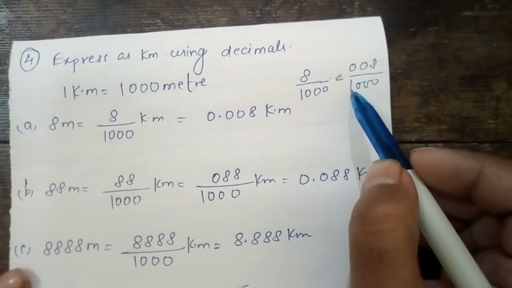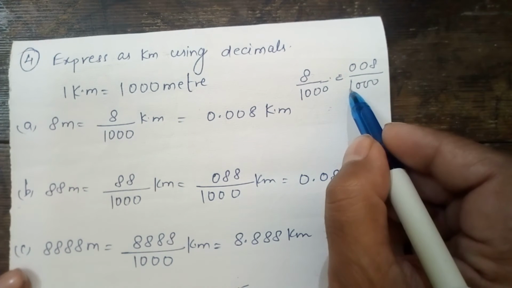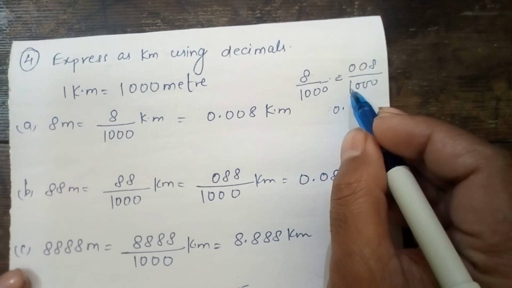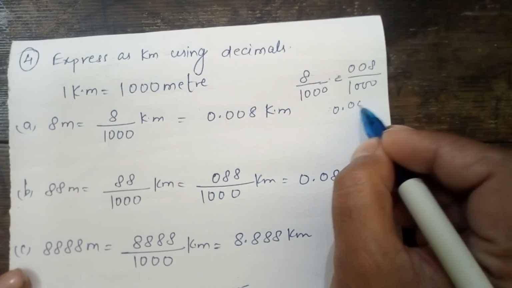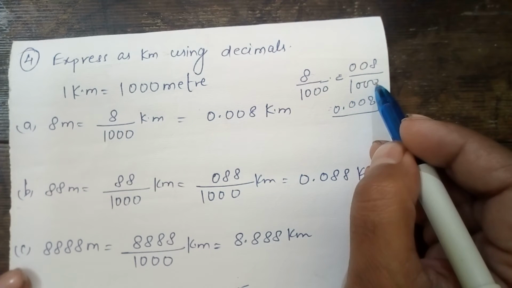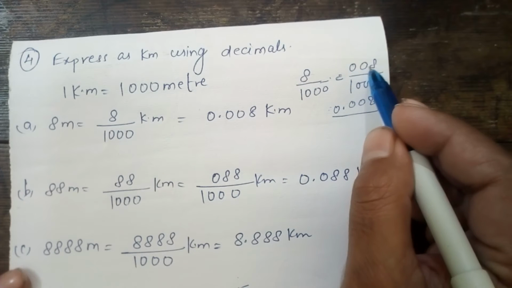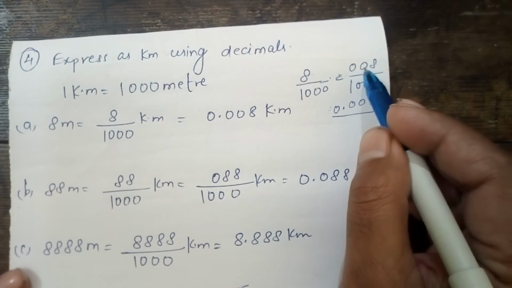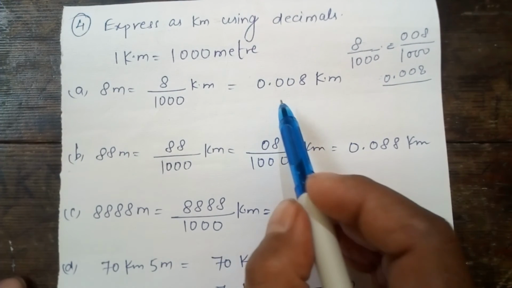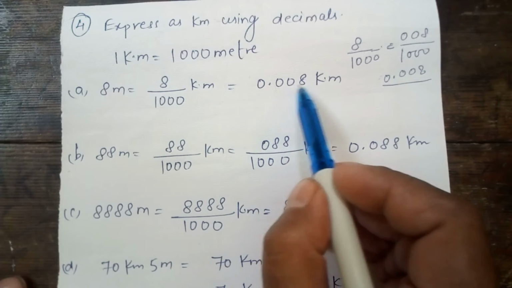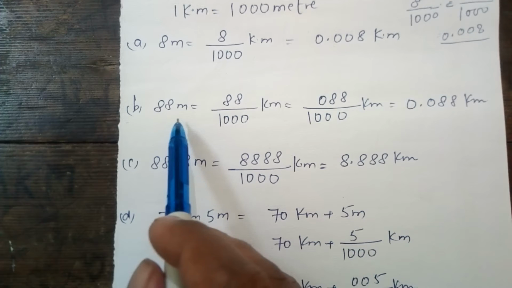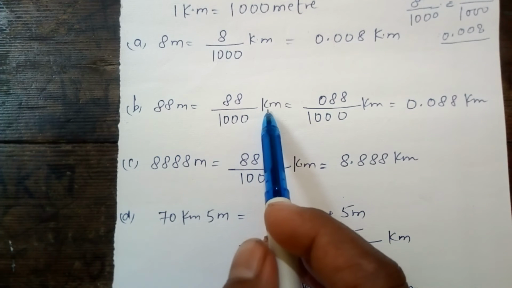So what we will do? Before 3 digits we will put the decimal point. This 1 is replaced by the decimal point. Then after we will write 008. The meaning is, in 1000 the number of 0s is 3, so before 3 digits we will put the decimal point. So your answer will be 0.008 kilometer.